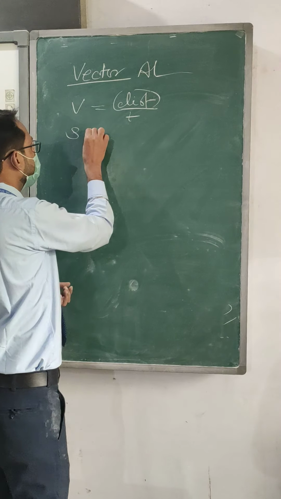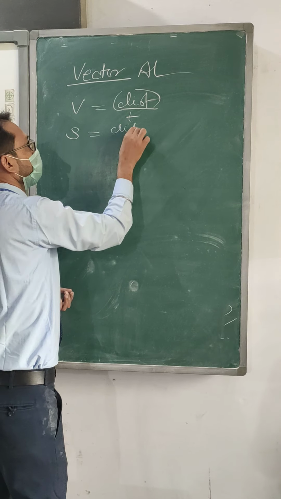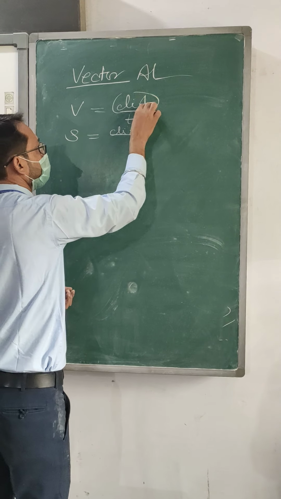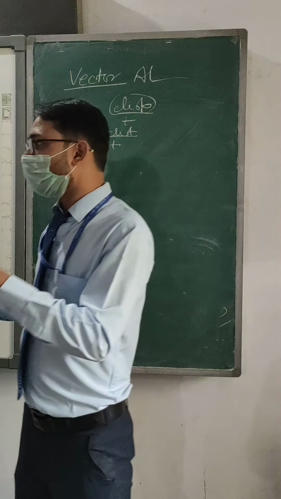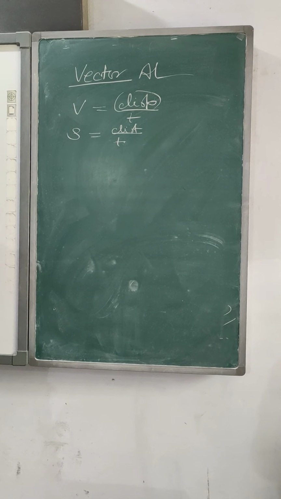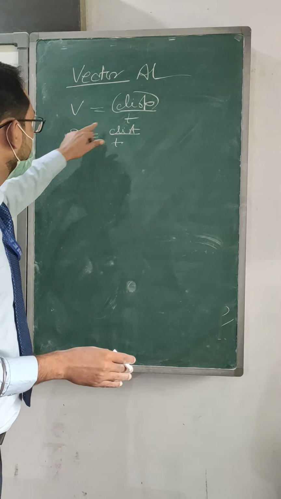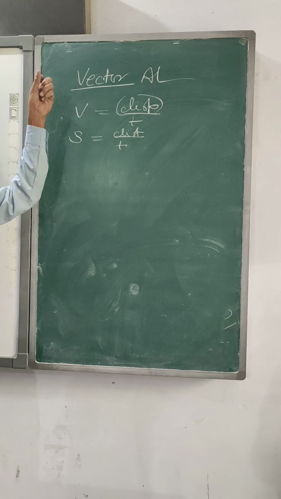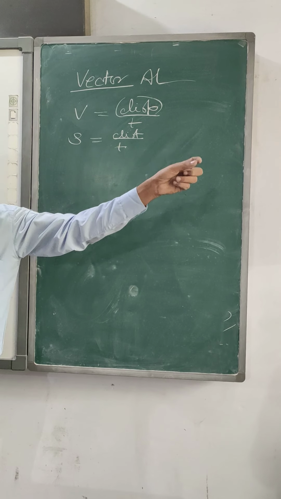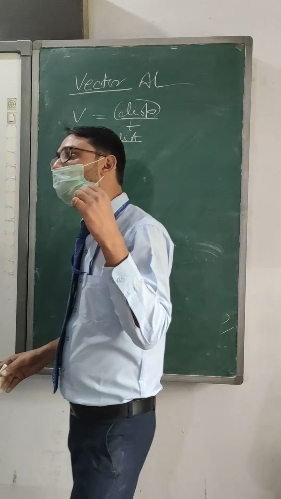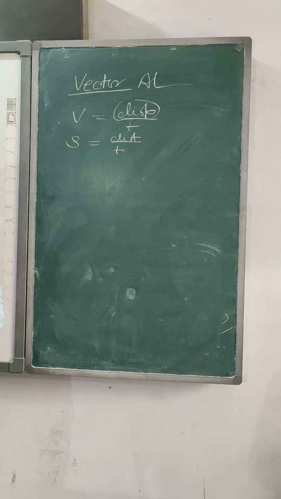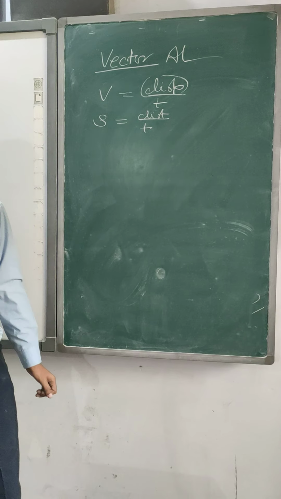And speed is distance upon time, where velocity was displacement upon time. Distance is a scalar quantity. Speed and distance are scalar quantities. Velocity and displacement are the vector quantities. Hope we are able to understand this.